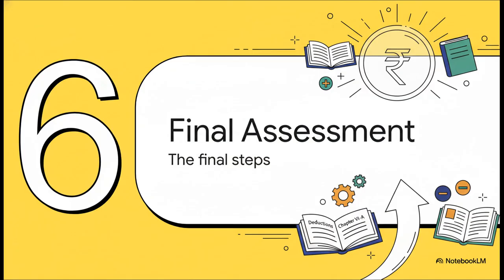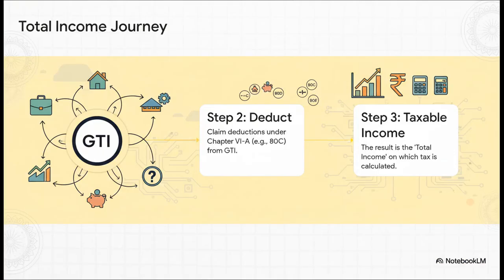So we've gone through the individual heads and calculated the income for each one. Now it's time for the grand finale. This is where we pull everything together, take some final deductions, and get to the number that you actually pay tax on. This is where the journey ends. This looks like a simple three-step process, but there's a hidden, super important step that's a big deal for exams.